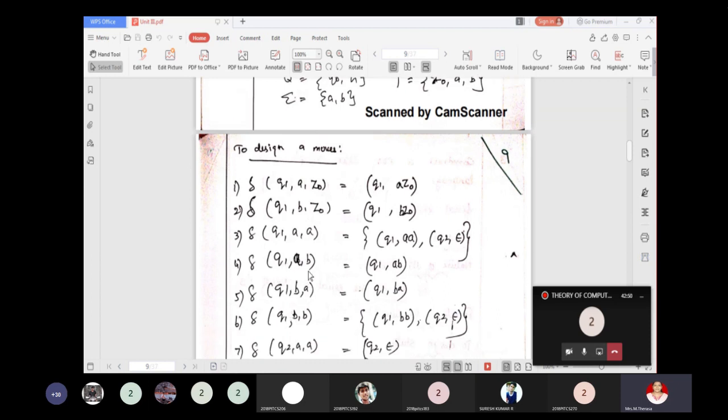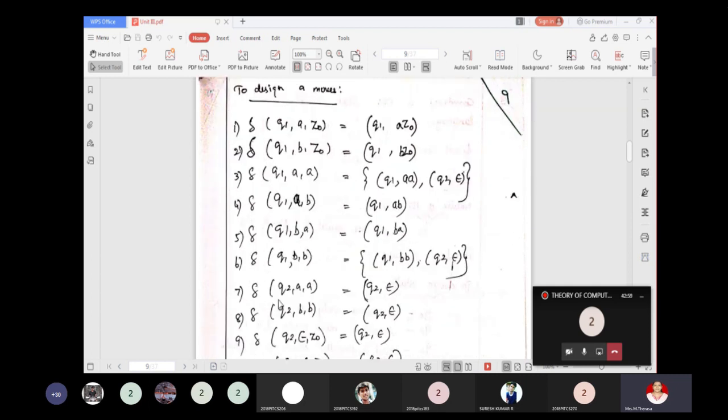Similarly, from Q1 A comma B push, Q1 B comma A push, Q1 B comma B, there are two options: push onto the stack or pop. Because this is a non-deterministic pushdown automaton, you may have more than one option for transitions.